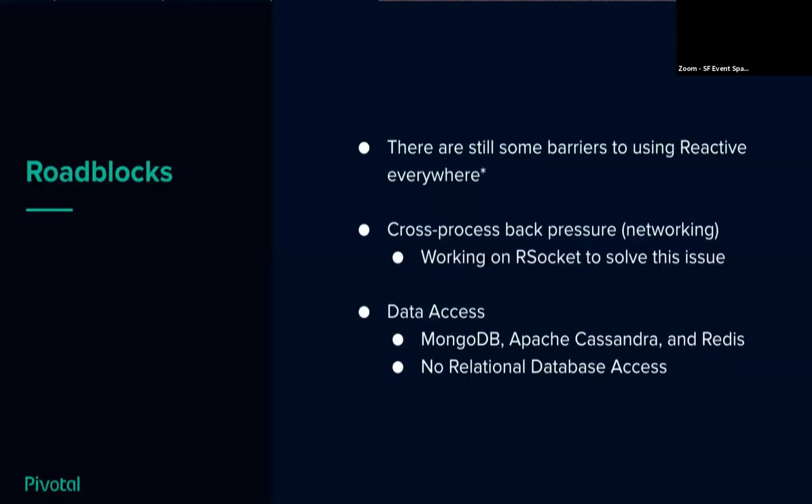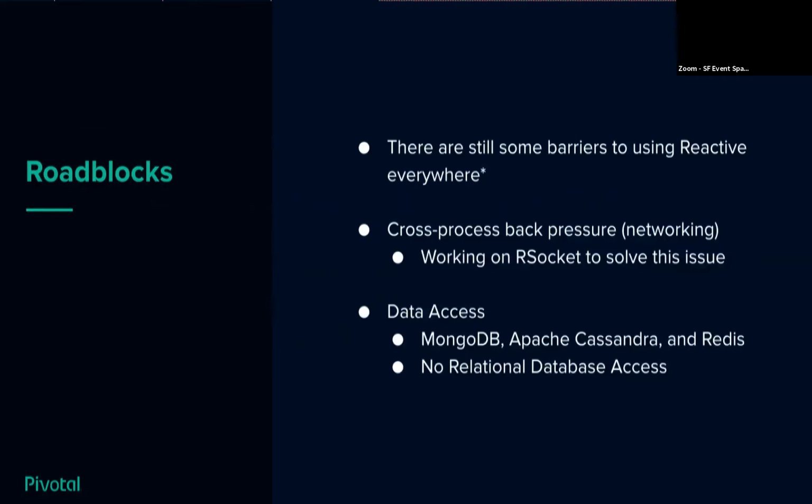I'm sure I'll do a JUG talk about this since I lead the Spring team and Pivotal's efforts on RSocket as well. But then we also had data access. This was the other big tentpole that was preventing people from using reactive programming. We knew a bunch of NoSQL databases especially had adopted reactive programming for this non-blocking kind of behavior. So you can get MongoDB access, Cassandra access, Redis access in a reactive way. And these things performed even better than they would have otherwise because of this.